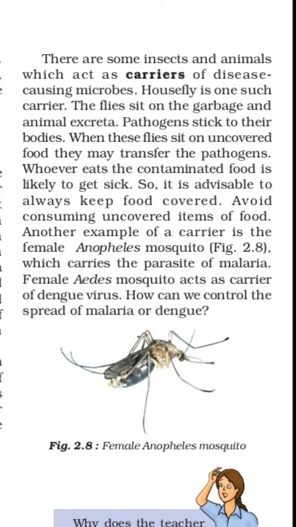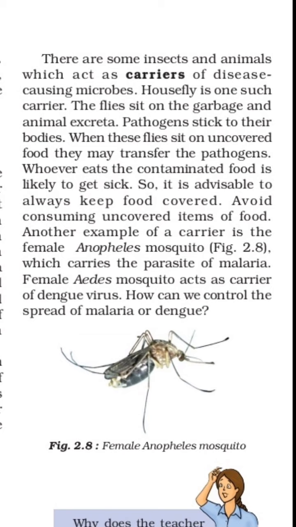Whoever eats the contaminated food is likely to get sick. And so it is advisable to always keep food covered and avoid consuming uncovered items of food. Houseflies are insects which sit on the garbage and animal excreta.